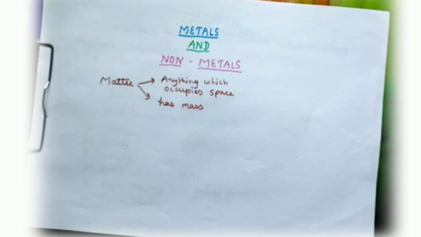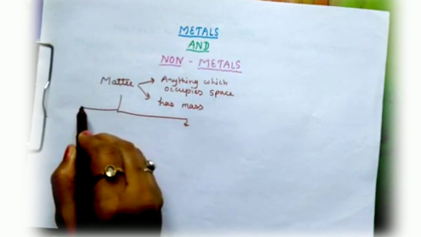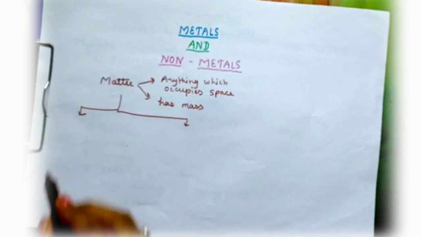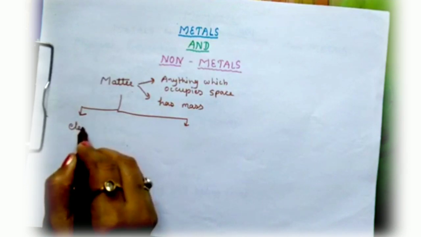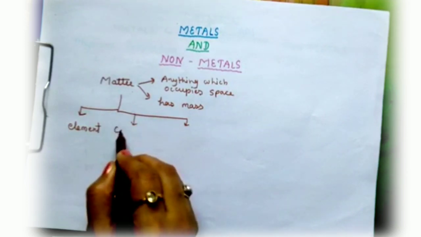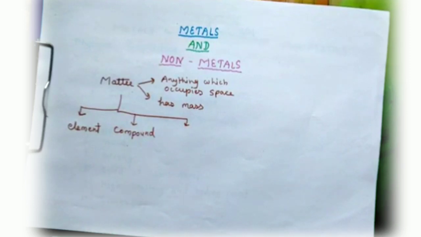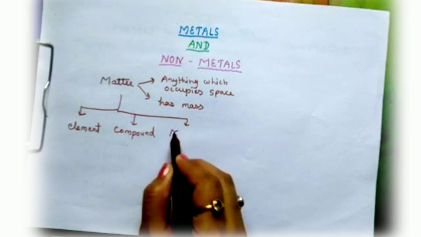Matter can be in different forms. It can be in the form of an element. It can be in the form of a compound. It can be in the form of a mixture also.